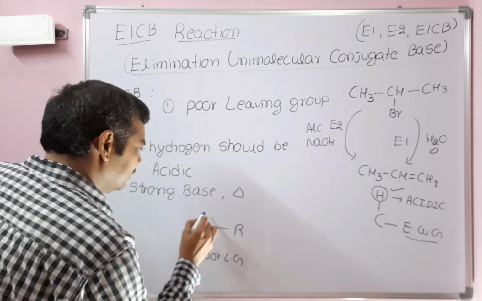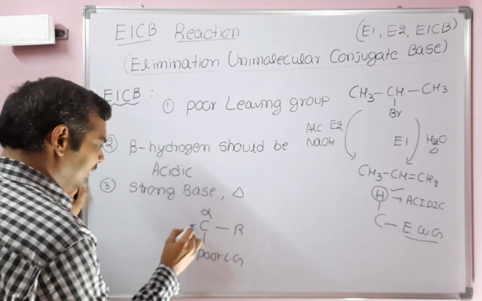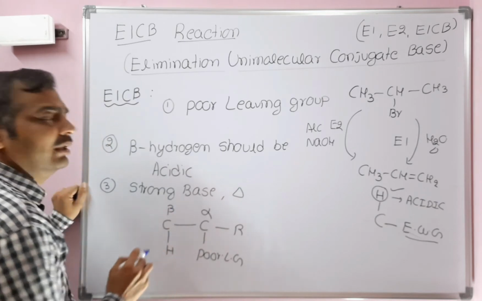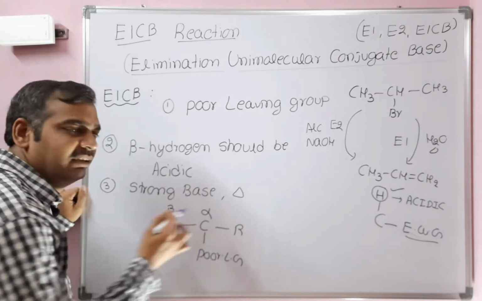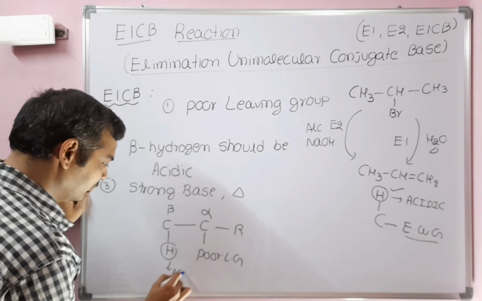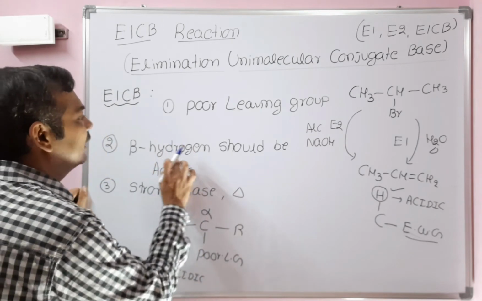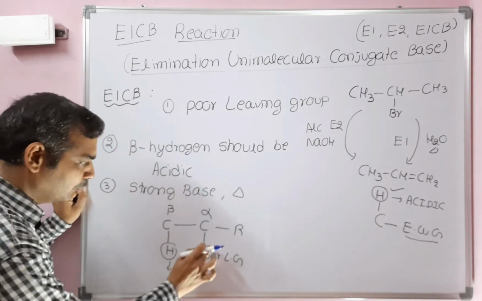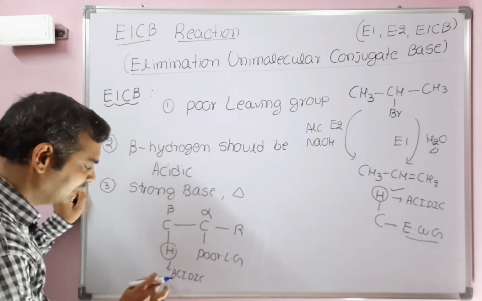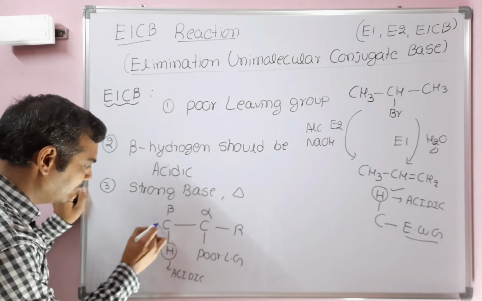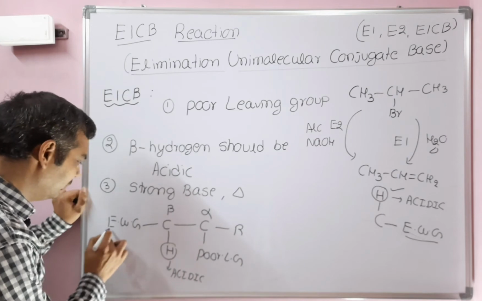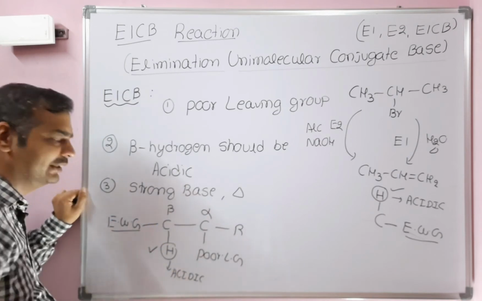Let us say R. So let us say this is the alpha carbon and this is the beta carbon. A hydrogen is required at the beta carbon, since only then will it undergo an elimination reaction. And this hydrogen should be acidic. This is the main condition: the beta hydrogen should be acidic. So with a poor leaving group at the alpha carbon, the beta carbon has a hydrogen and that hydrogen should be acidic. For the hydrogen to be acidic, the hydrogen-attached carbon should be attached to an electron withdrawing group. Then this hydrogen is said to be acidic.